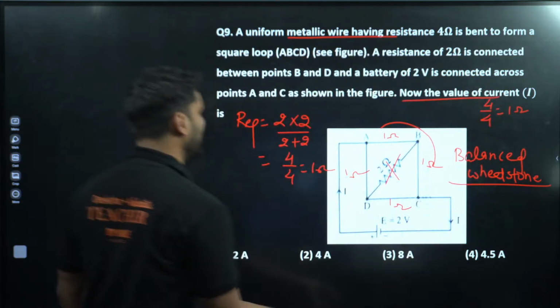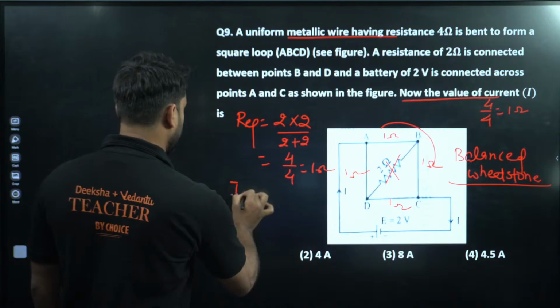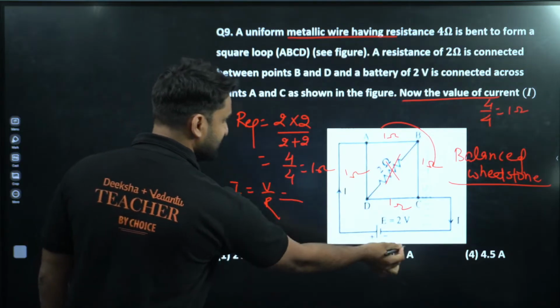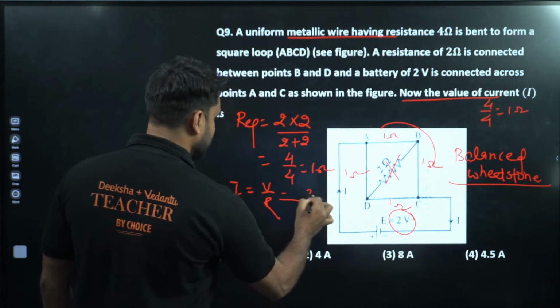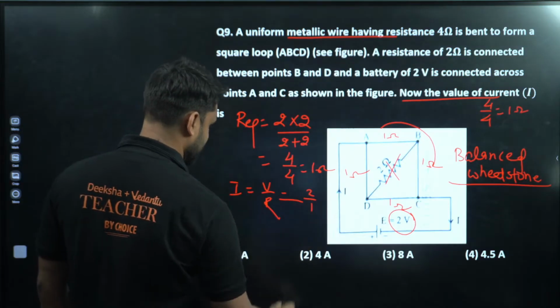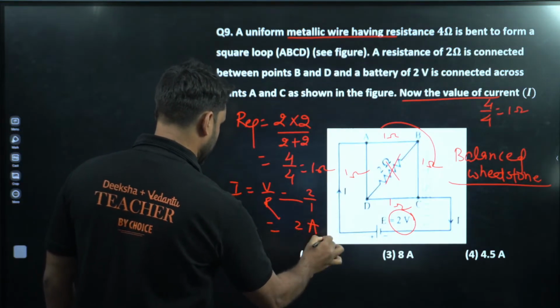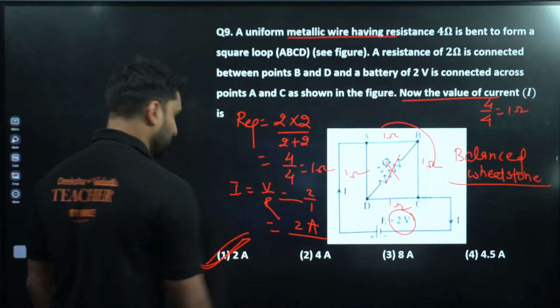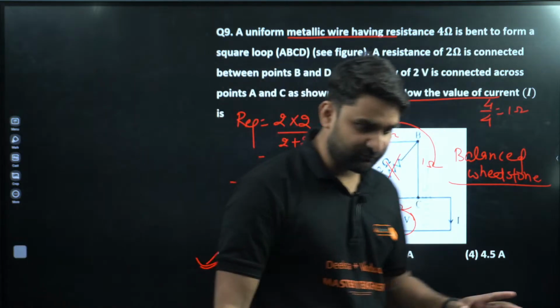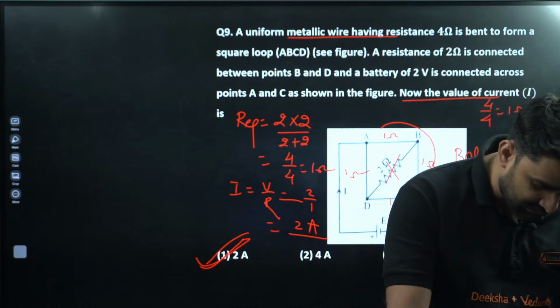Now the value of current: I will be equal to V by R. V is 2, and the resistance is 1. So this is equal to 2 ampere current flowing. Option number 1 is the correct answer. 2 ampere current is flowing. I hope this is clear to you all, champion.